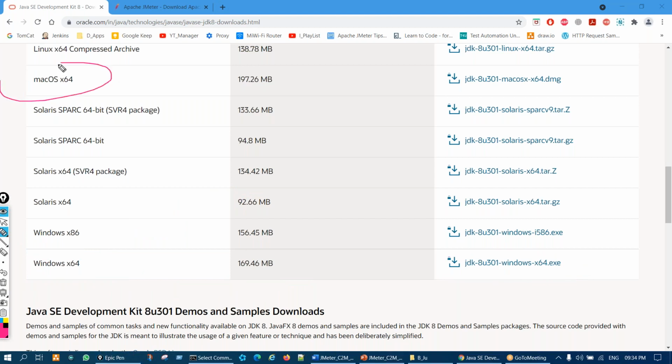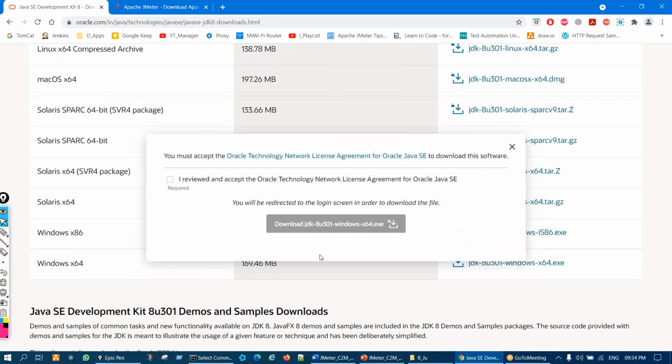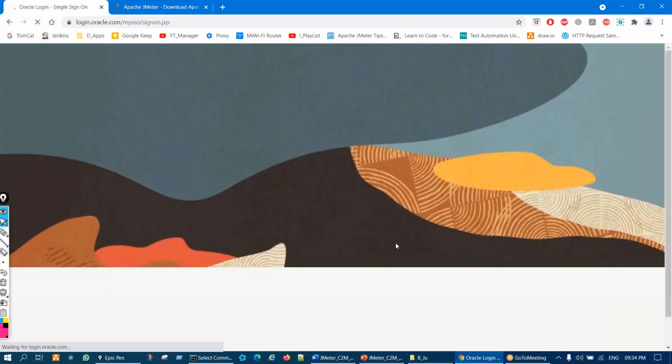If you are using Mac, then you have this link, correct? And then click here, and then it will ask you to put a check mark there, and then it will ask to download. Once you click on download, it will ask you to log in first. Okay, so you have to create an account.